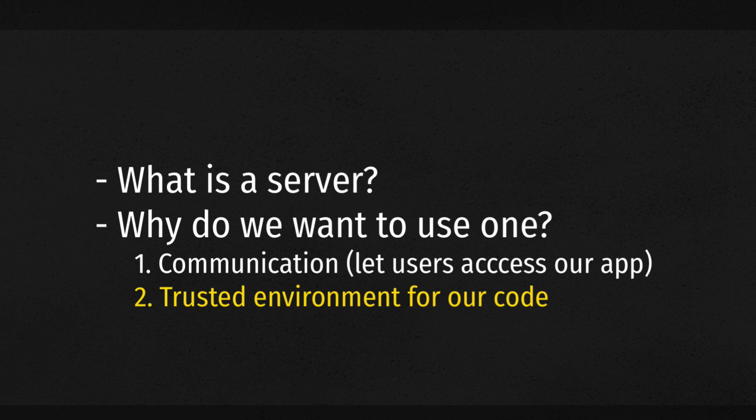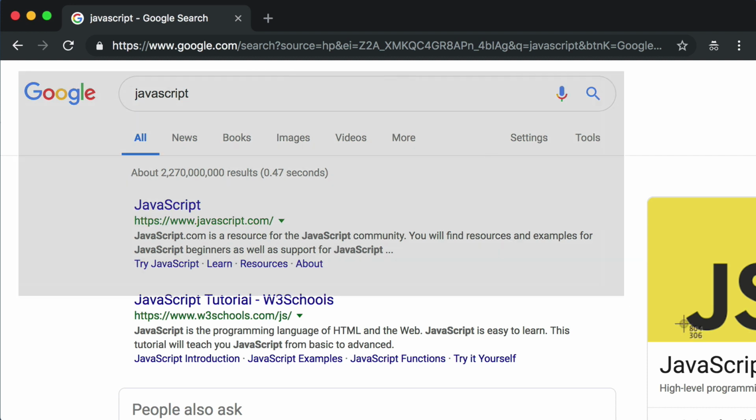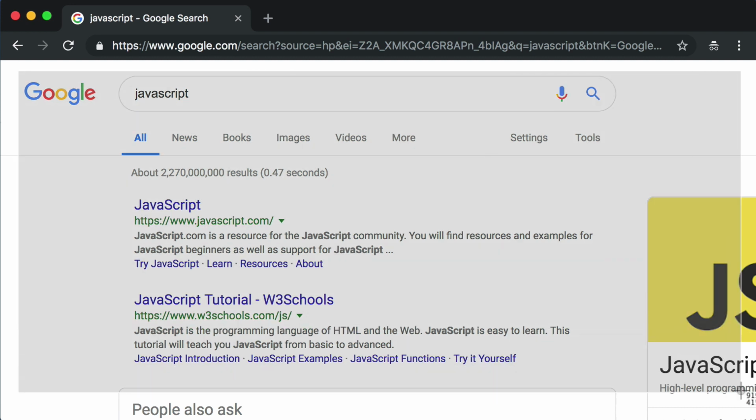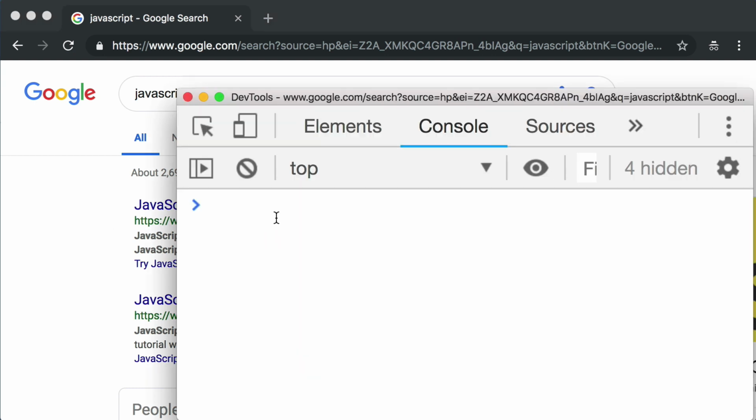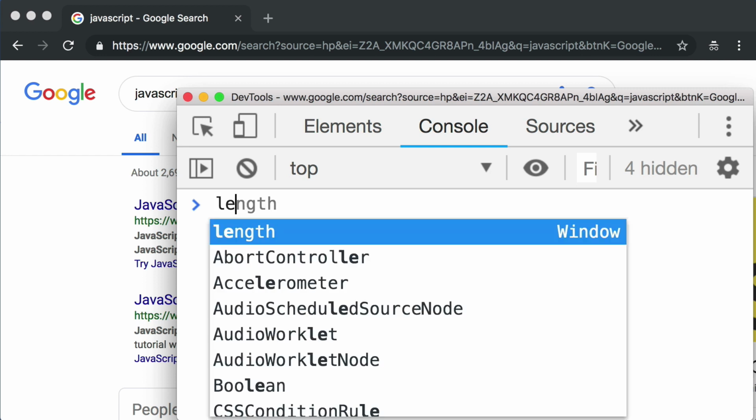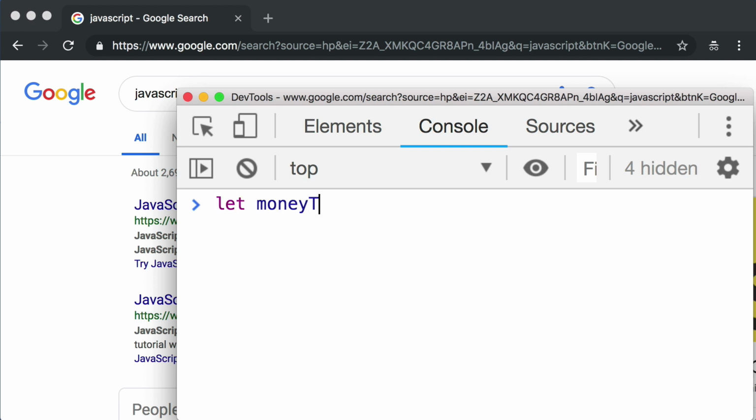For example, let's imagine that we wanted to use our bank's website to transfer money from one bank account to another. So instead of google.com, imagine right now I was logged in to my bank's website. Well, from a code perspective, perhaps the bank website would send a bit of JavaScript to me in my web browser. So maybe they would send over an object, money transfer, and you don't have to type this out.